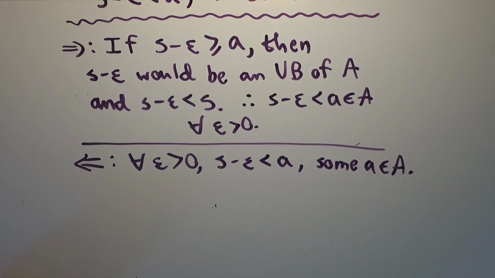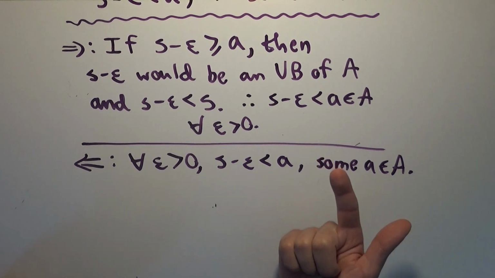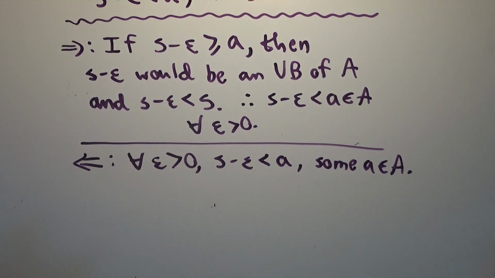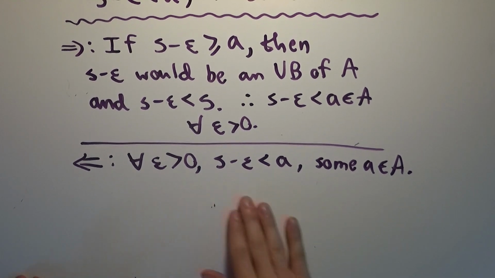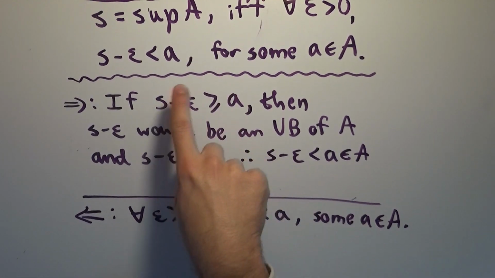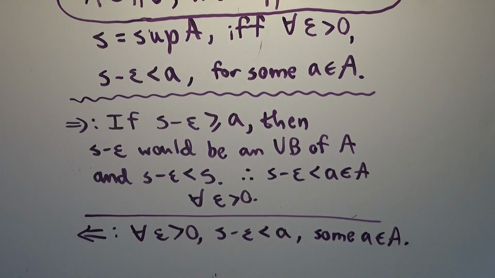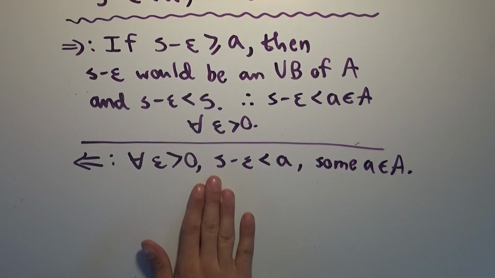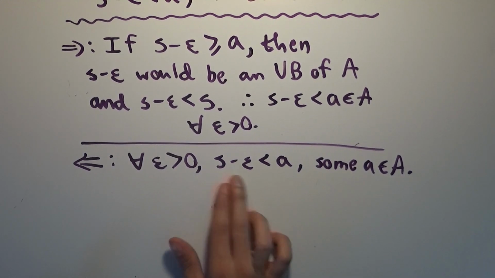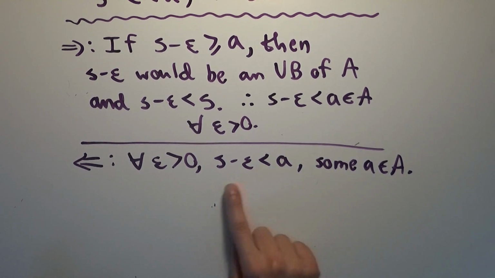What is the requirement for S being a least upper bound? We already know it's an upper bound. That's the first requirement. The second requirement is that it has to be less than or equal to every other upper bound. So for the sake of the other direction, we have to assume the second part of the proof and then prove that the first part is the case. So we're assuming that for all positive epsilon, taking that number away from S results in a number that is less than some element of big A.